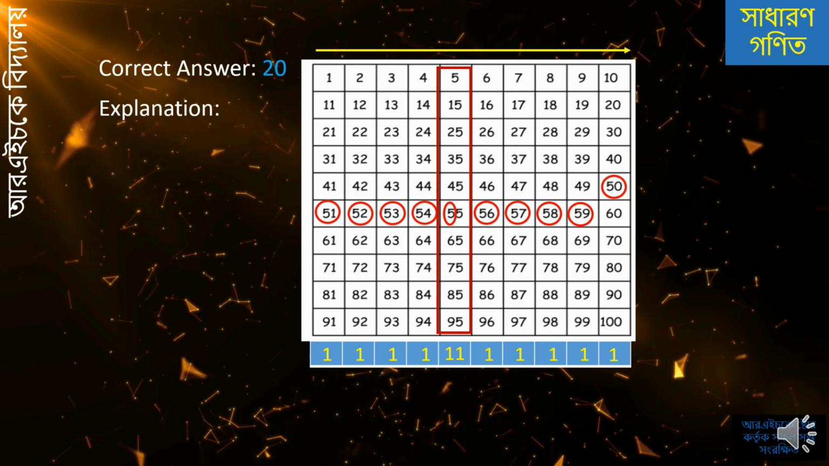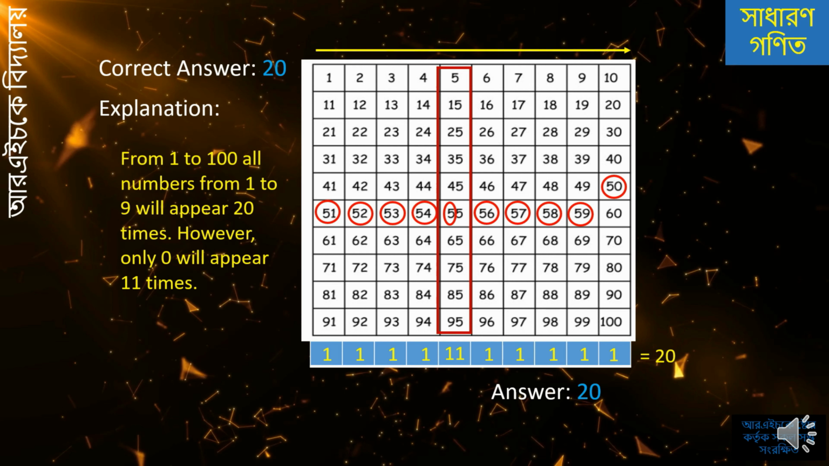Now in the below table, if we calculate all the numbers, then we will get 20. It is to be noted that from 1 to 100, all numbers from 1 to 9 will appear 20 times. However, only 0 will appear 11 times. So the answer is 20, and in the question, the options do not include this answer.